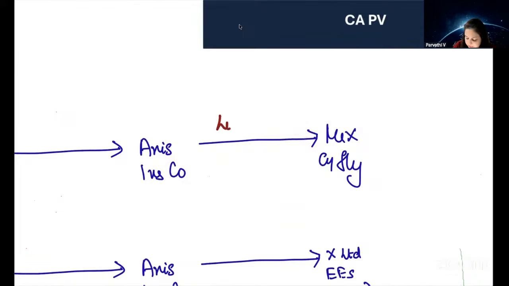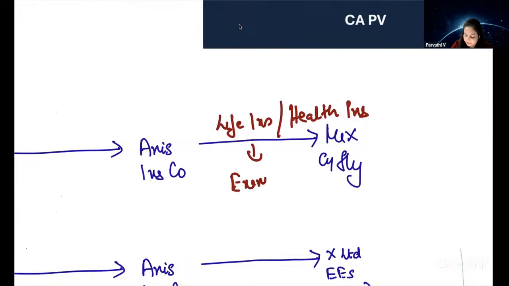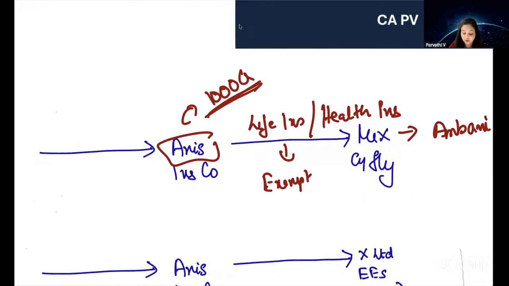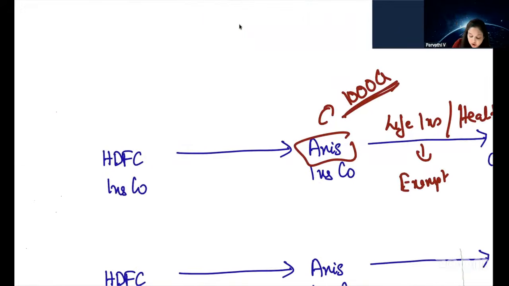So, Axis Insurance Company is providing life insurance or health insurance services to Mr. X. This service is exempt from GST. Now, let us assume this Mr. X is Ambani. He has insured his life and his family's life for, say, 1,000 crores. Now, Axis Insurance Company does not want to assume so much risk. What do they do? They will reinsure that service with another insurance company.